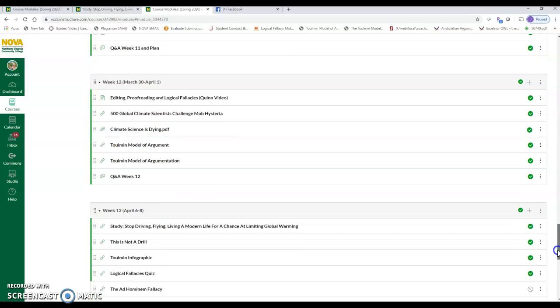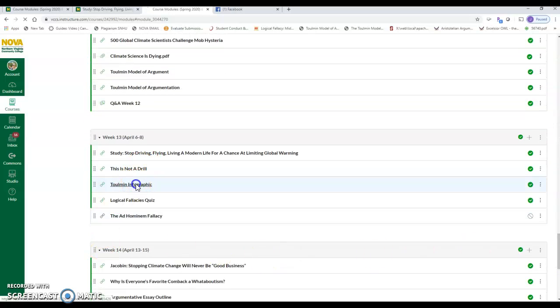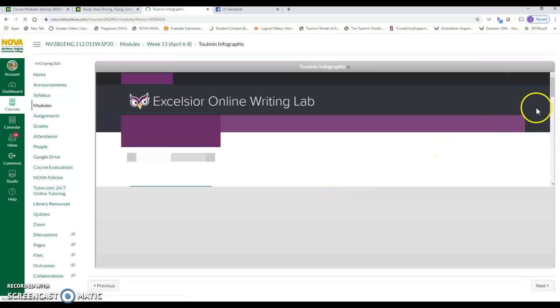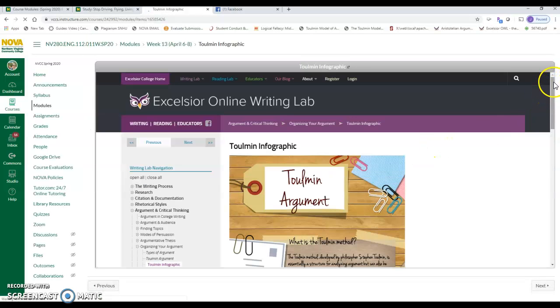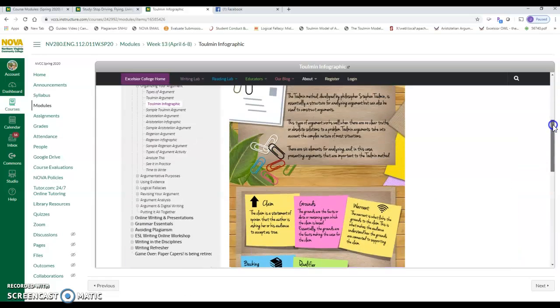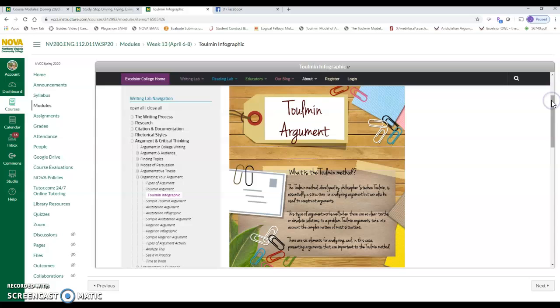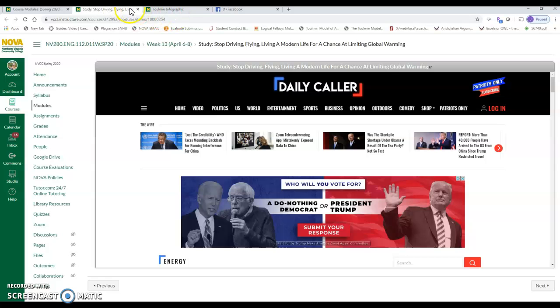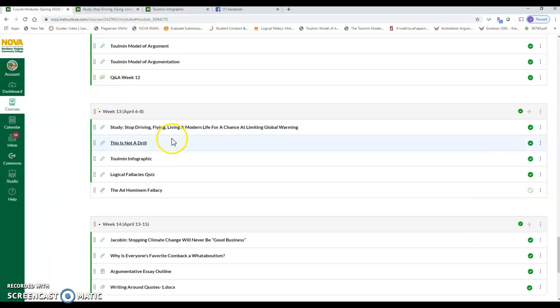Let me go back to week 13 here. Then you've got a Toulmin infographic. It's just a reinforcement. This is from Excelsior's Writing Lab. This is just an image with just a little bit of background and some reminders. Sometimes we need to talk about it more than once for the ideas to sort of stay in our long-term memory banks. So that's all that is. That's one page. So you've got two short articles to read, one page.